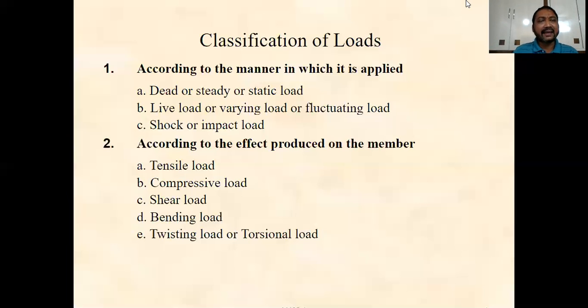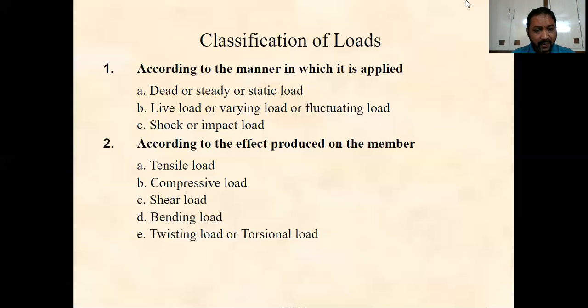Here, the layers of the member are subjected to some kind of deflection. The tensile load will produce the elongation, and it is considered positive, and the compressive load will produce the contraction, which is considered negative. The shear load produces the shearing action, so the body will be cut into two parts due to this kind of load.